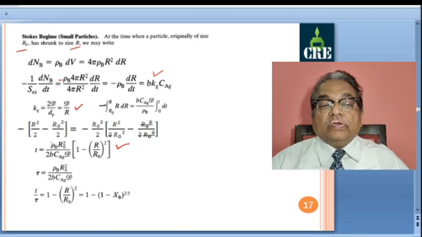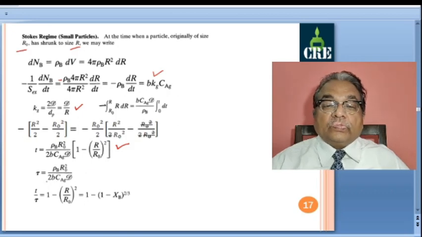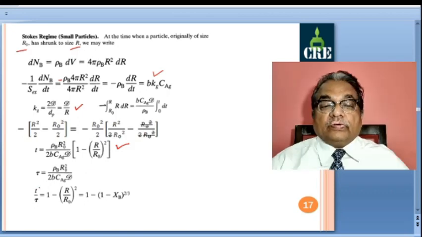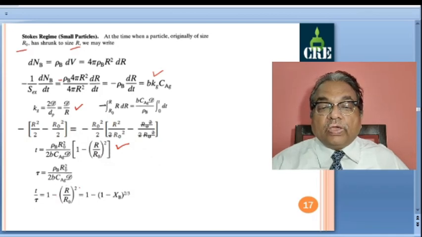So simply the term outside this bracket is exactly the same thing as the earlier cases, only these terms are different. So I can write t by tau is equal to 1 minus the ratio r by r0 whole square, and in terms of xb, since we have a square term, it's 1 minus xb raised to 2 by 3 by similar logic.